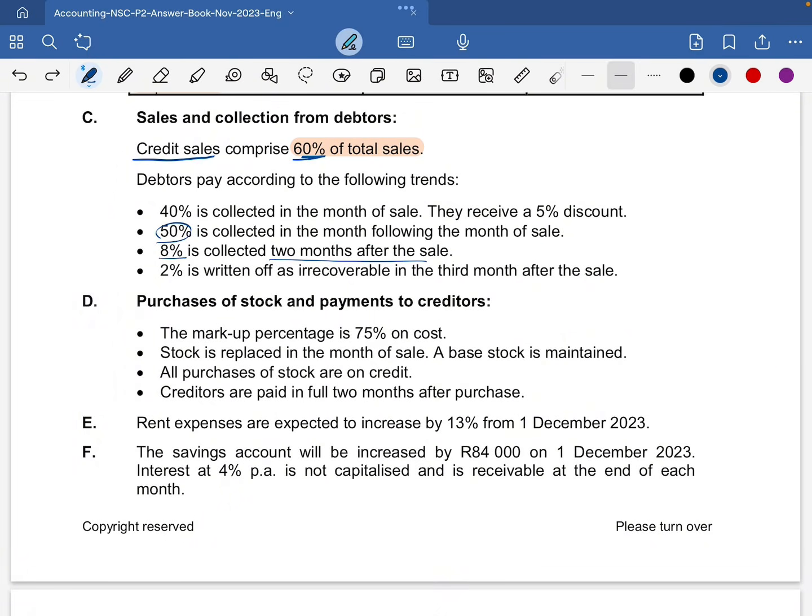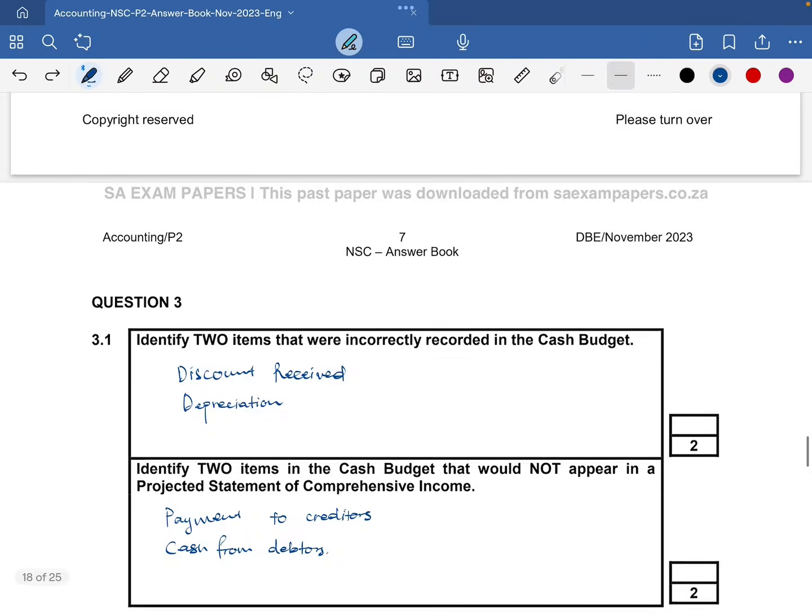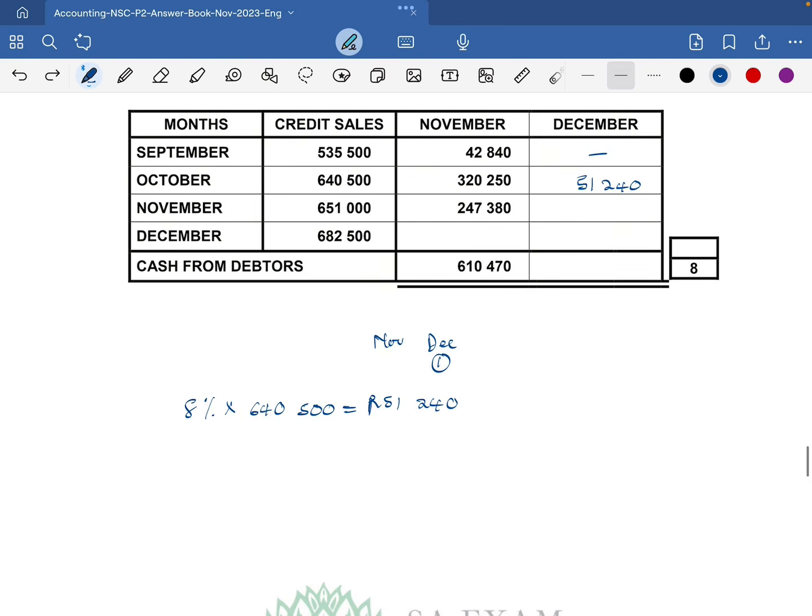So we have 651,000 multiplied by 50%, which is 325,500. Then now we're going to look at December.